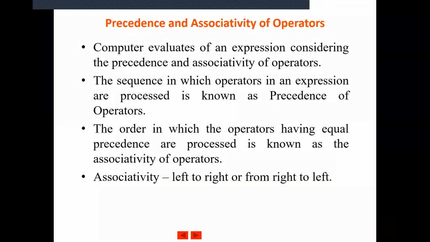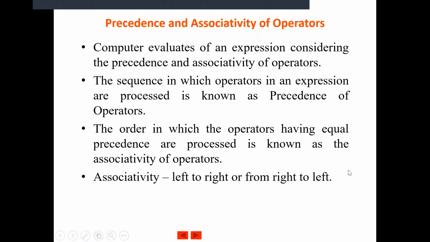The next topic is precedence and associativity of the operators. Till now we were studying only the categories of operators. Now we are going to see how, in each category, I was mentioning the precedence order. Among the arithmetic operators we have 3 levels of precedence. One is the unary addition and subtraction. The second highest priority is for multiplication, division and modulus. And the third, the least priority among the arithmetic operators, is for addition and subtraction.